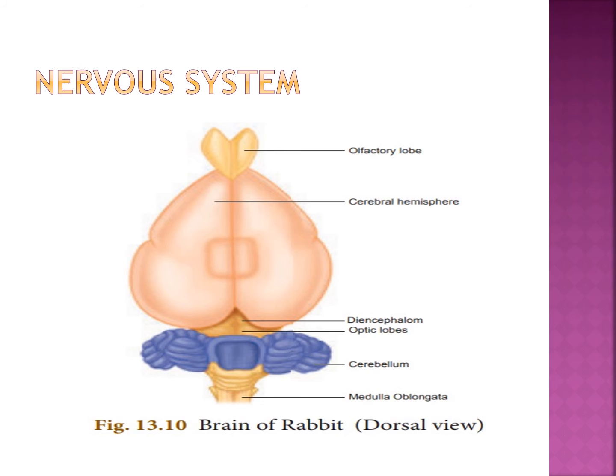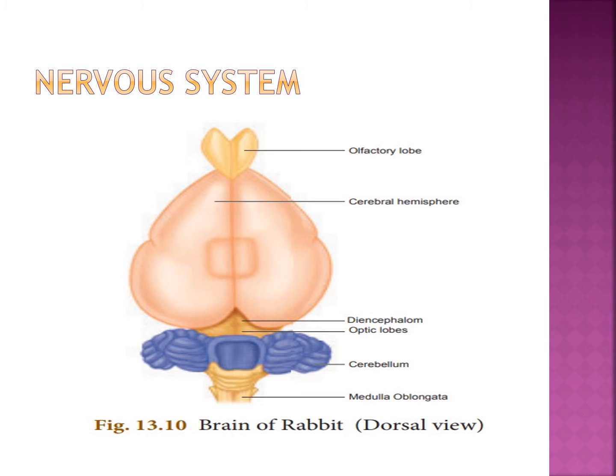The midbrain includes the optic lobes. See the picture, optic lobe, that is the midbrain. Only optic lobes form the midbrain. Next, the hindbrain consists of cerebellum, pons varolii, and medulla oblongata. See the picture everybody. Where is the hindbrain?